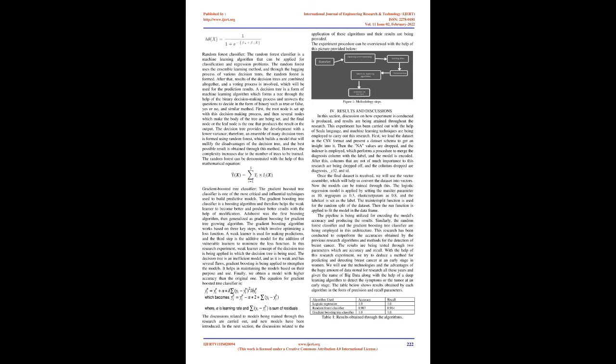The decision tree is an inefficient model, and as it is weak and has several flaws, gradient boosting is being applied to strengthen the models. It helps in maintaining the models based on their purpose and use. Finally, we obtain a model with higher accuracy than the original one. The equation for the gradient boosted tree classifier is shown here.